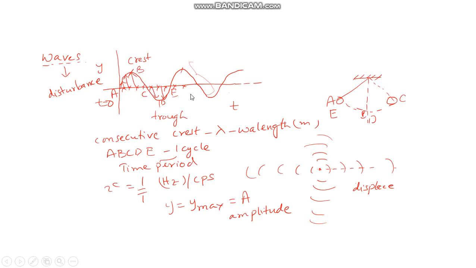Now you can see this diagram, that this particular wave is sinusoidal in nature, because it is starting from 0. So the general equation for a wave is y equal to A sine(kx minus omega t).